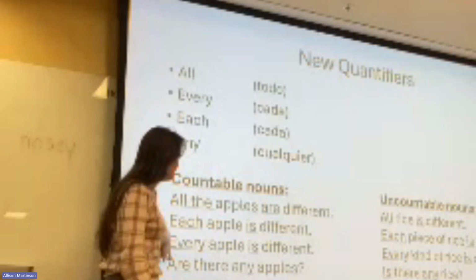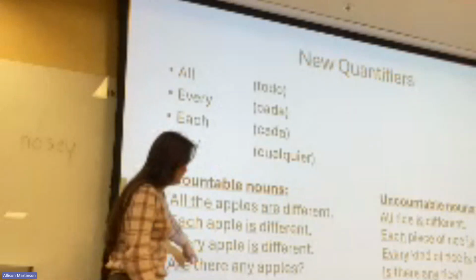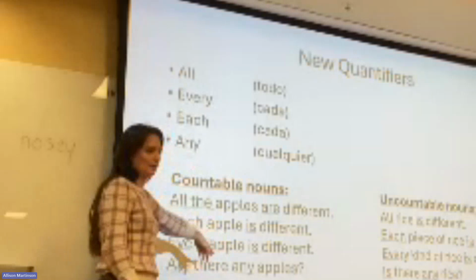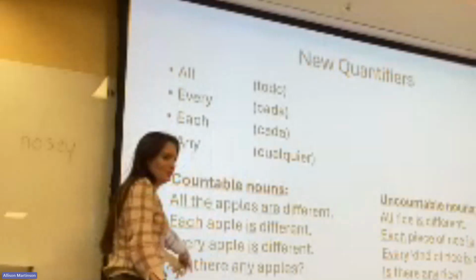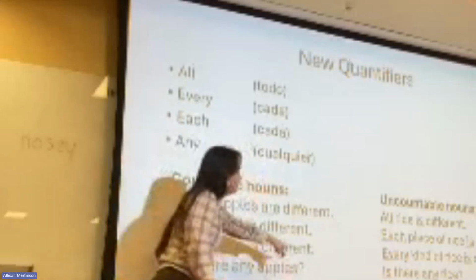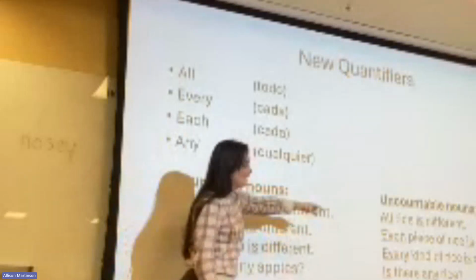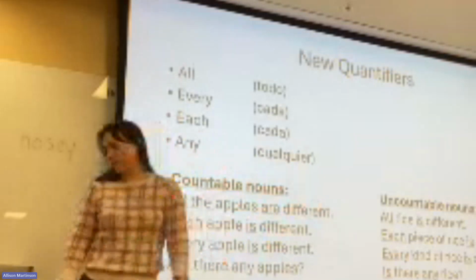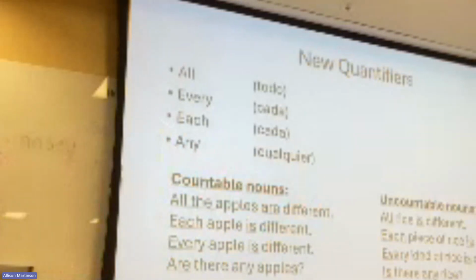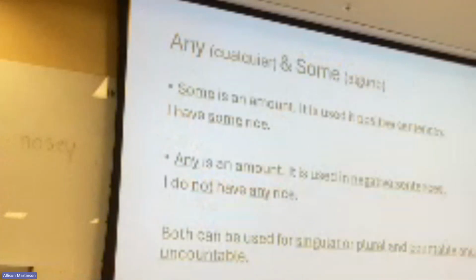And then this is where it gets a little bit weird, right? We can make this plural if we have a countable noun with any. So are there any apples? We have are, which is plural, and our plural s. But over there, we can say, is there any rice? And it's singular. We're going to talk more about it, but a little introduction. Okay. So we'll start with these.